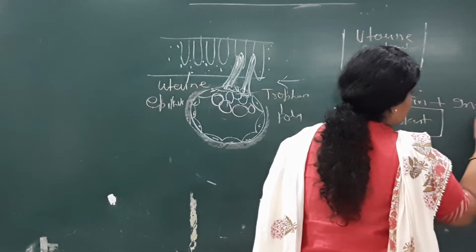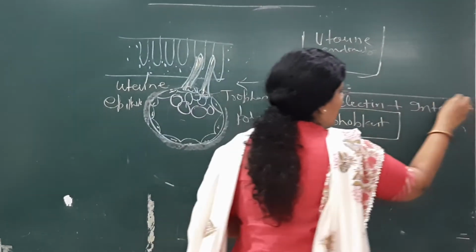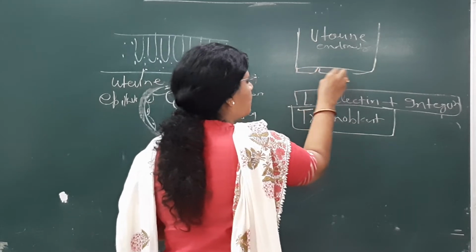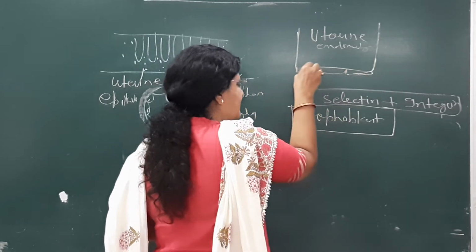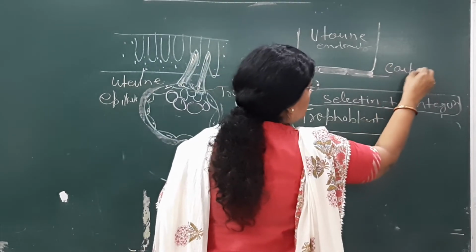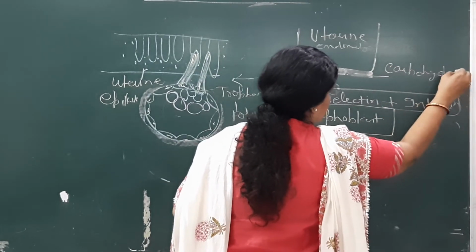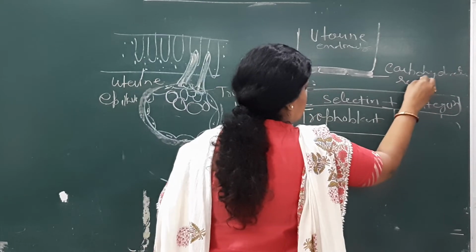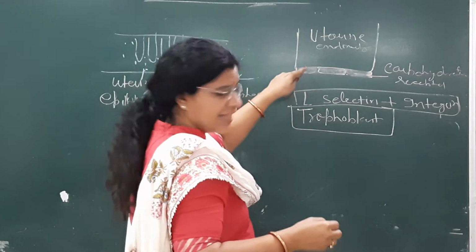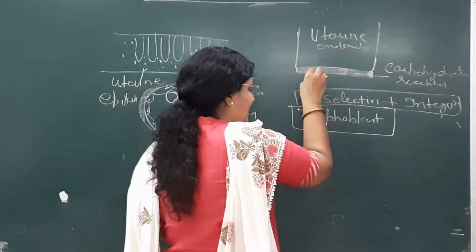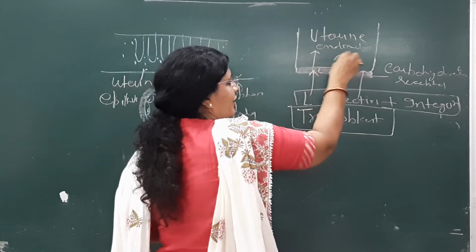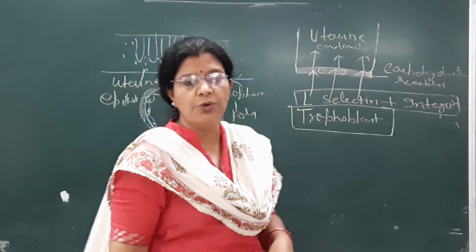These are the proteins at this level, and they have affinity for the carbohydrate receptors. So this has an affinity for this. These L-selectin are going to attach here, and now they will start invading that uterine endometrium.